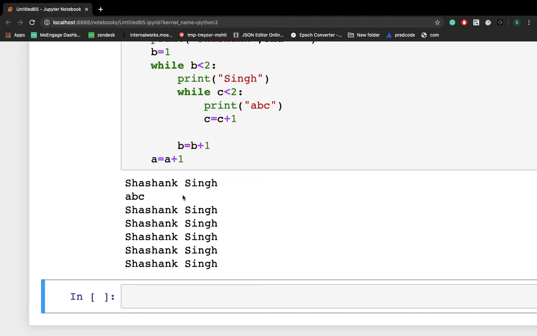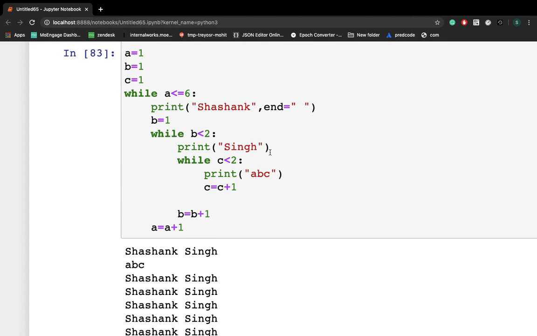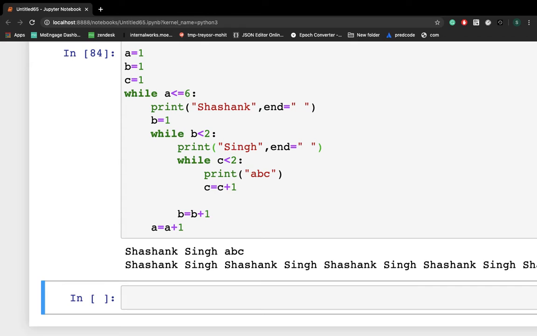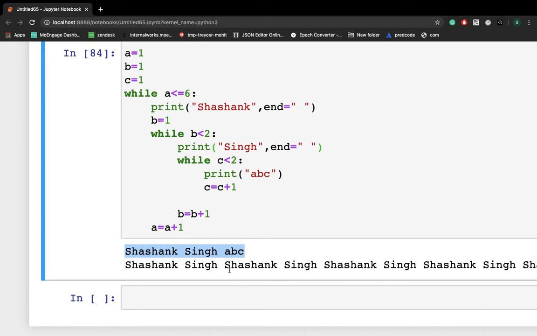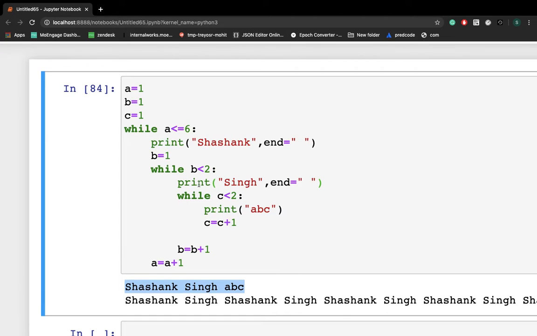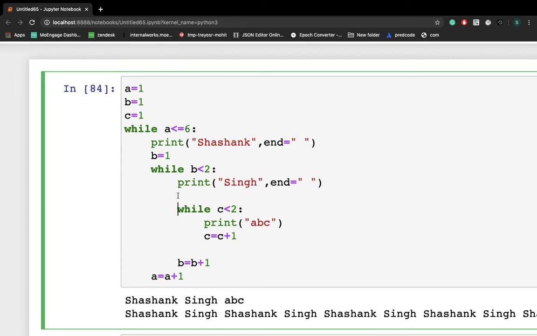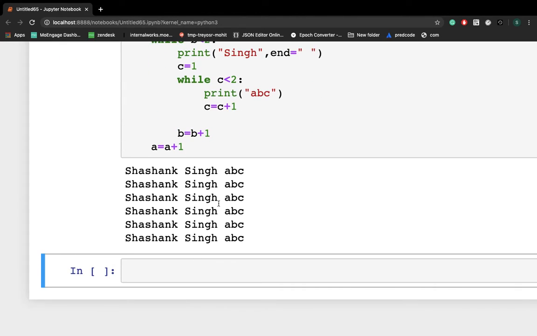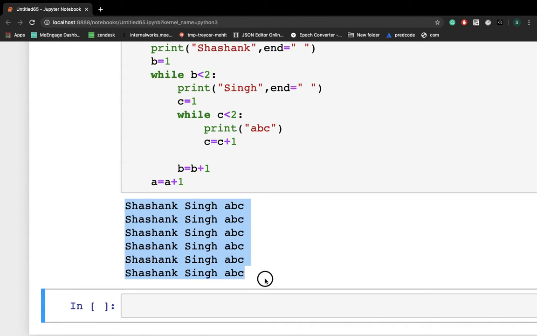So we are getting Shashank Singh ABC once, right? So why are we getting it on a new line? Because here we haven't mentioned end, right? So let me mention it here: Shashank Singh ABC, but here I'm not getting it. The reason behind it is we have to write C is equal to 1, as we wrote before, right? So now I have achieved our goal, right?